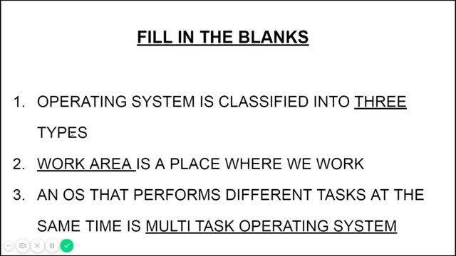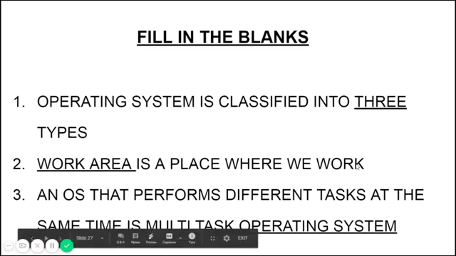Then, work area is a place where we work. Where we type, where we calculate, where we write, all is our work area. And OS, operating system, that performs different tasks at the same time is a multitasking operating system. Multitasking means doing multiple work at the same time. Windows does this naturally.